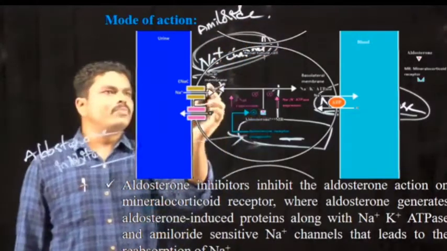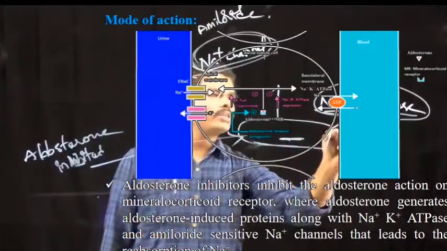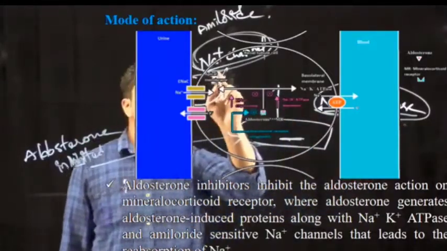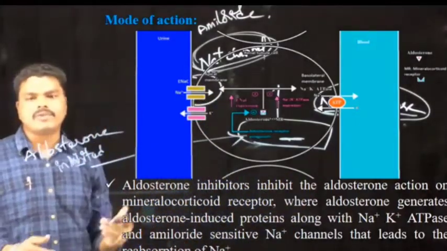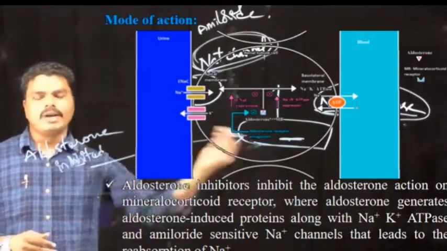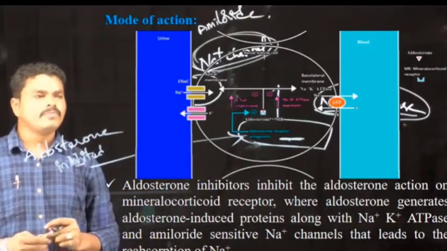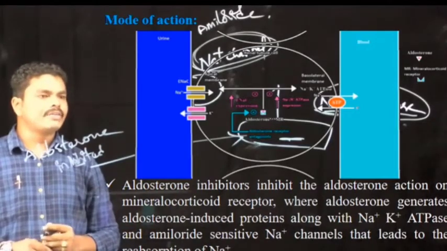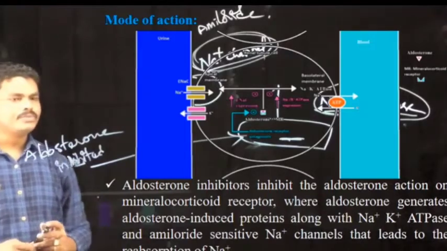So that means the production of sodium potassium ATPase channel and sodium channels are inhibited. So that means they are not available for the reabsorption of sodium from the lumen to the bloodstream. So in this way, the aldosterone inhibitors show their diuretic activity. So I will repeat the mechanism of action once again.